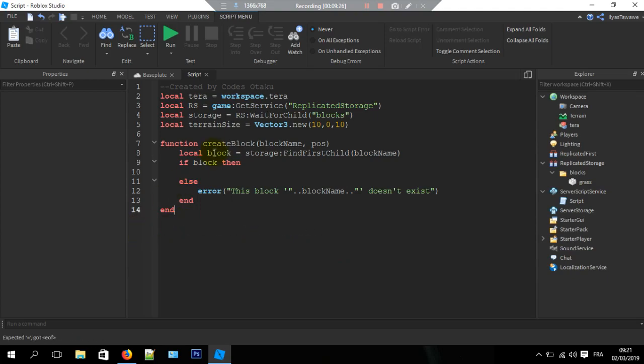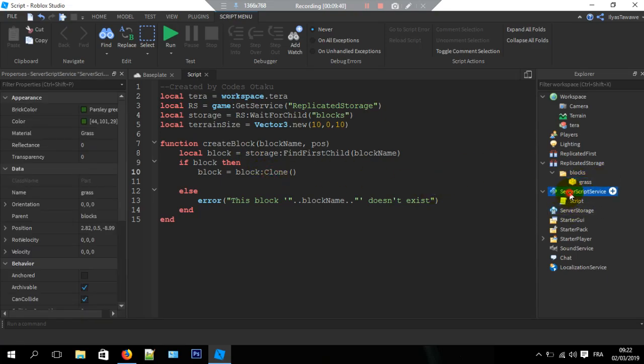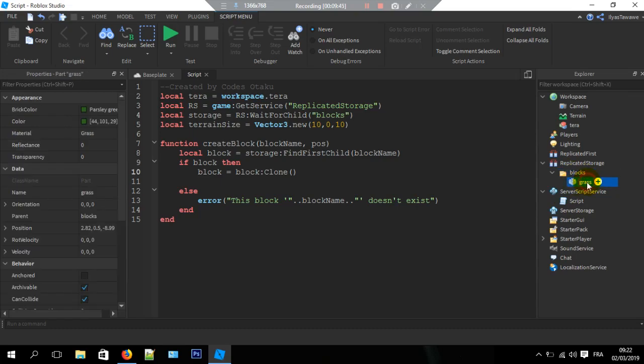So now let's actually work on it. So here we're gonna do block equal to block clone. So we're not actually going to manipulate this block directly in the storage. Well, we're just gonna get a clone or a copy from it. So yeah, that's what I'm doing here, block clone. Right, now I'm just gonna change its position.